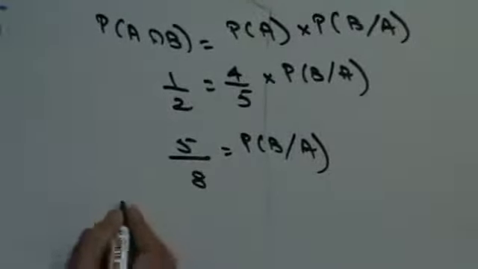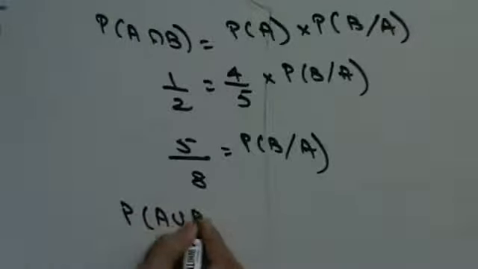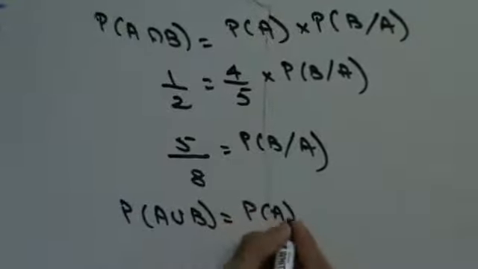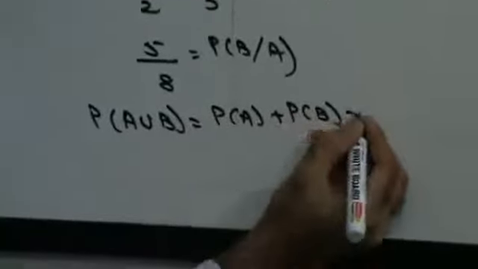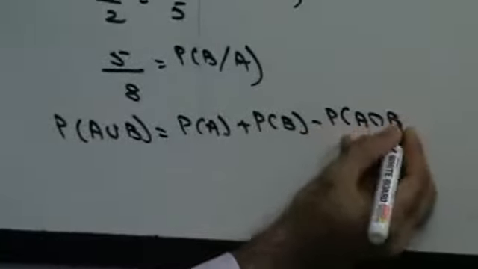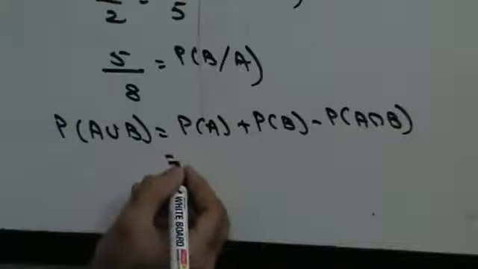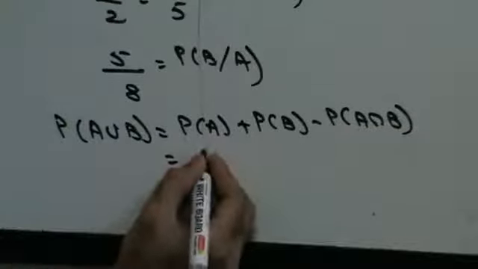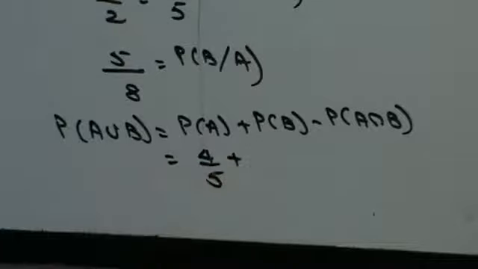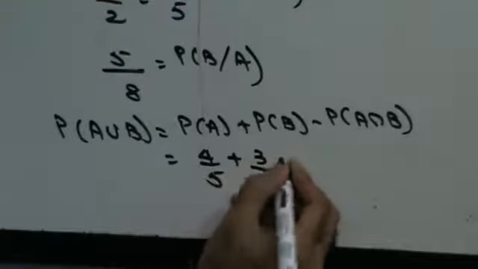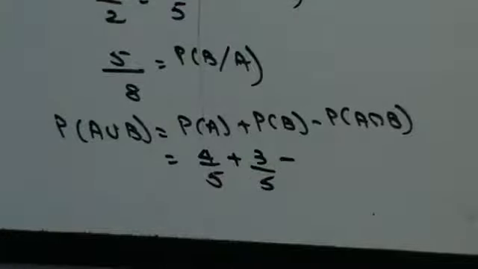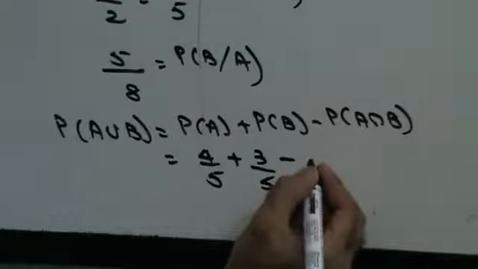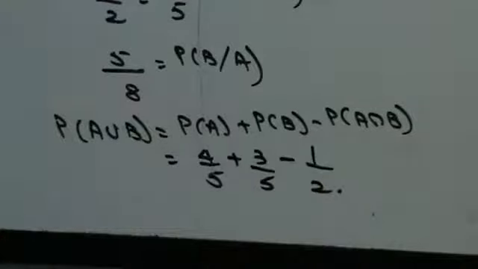I can find out A union B by using addition formula. Probability of A union B is probability of A plus probability of B minus probability of A intersection B. So A union B is probability of A 4 by 5 plus probability of B is 3 by 5 minus probability of A intersection B. A intersection B we found out is 1 by 2. You can do your calculation and get this answer. Right? You should be able to get this answer. Take on next one please.